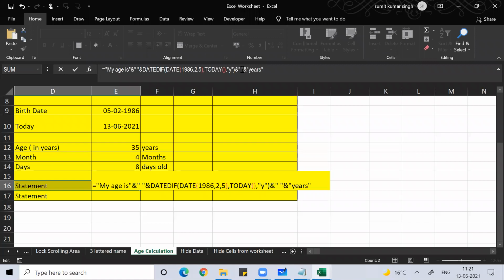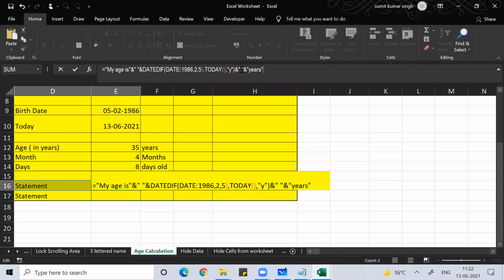So if anyone asks an Excel trainer, what is your age? I'll tell them: my age is, Shift 7, double quote, space, double quote, Shift 7, DATEDIF in bracket, DATE 1986, comma 02, comma 5, close bracket.